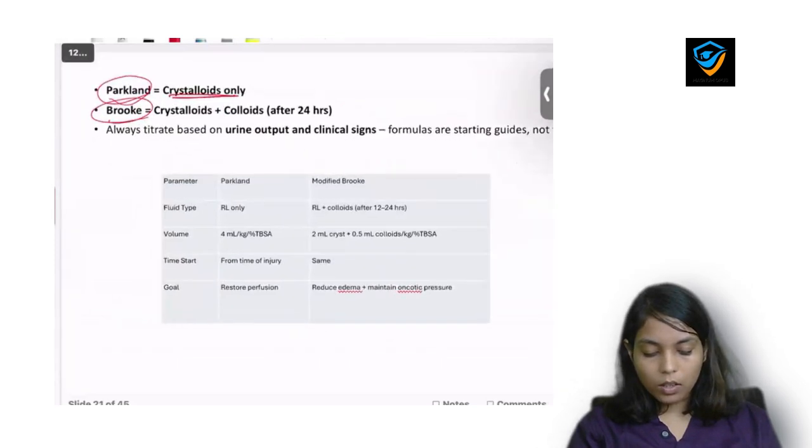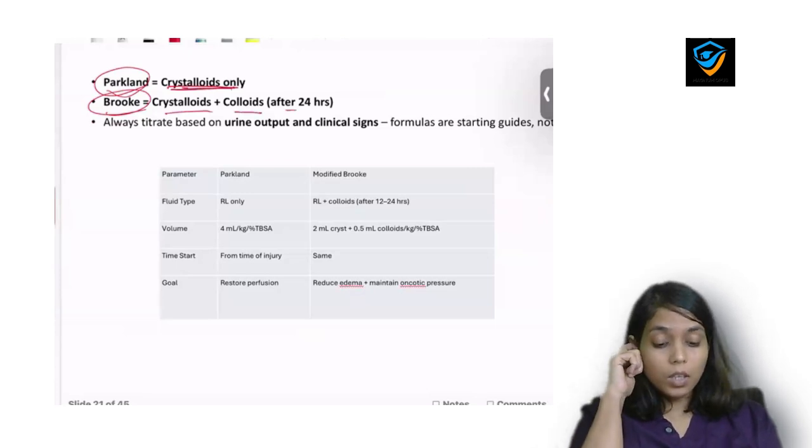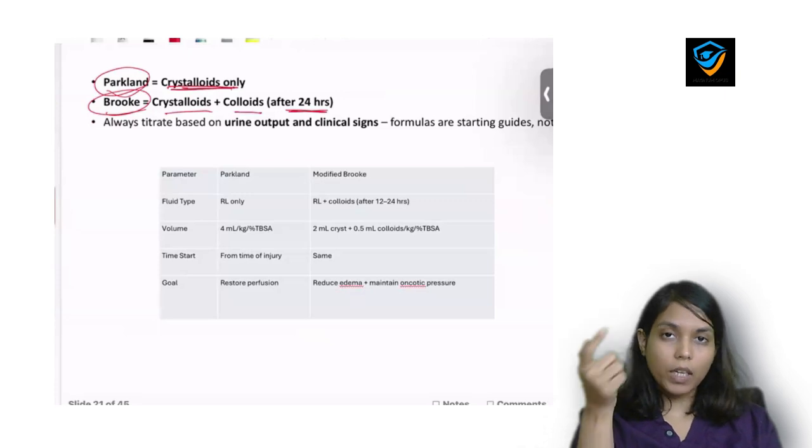Now we were discussing the Brooks. Brooks said don't give only crystalloid, add some colloid also, but add colloid after 24 hours, not within 24 hours.